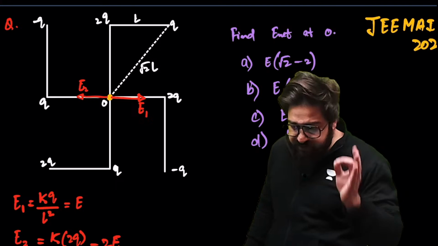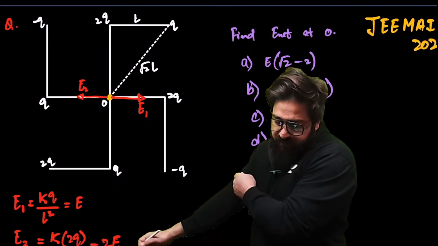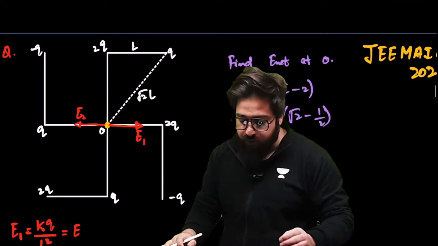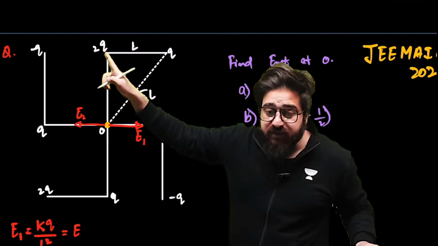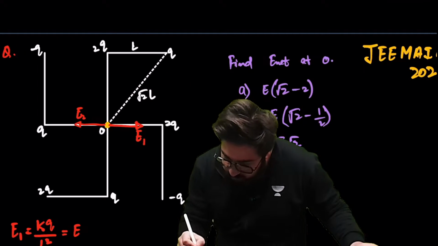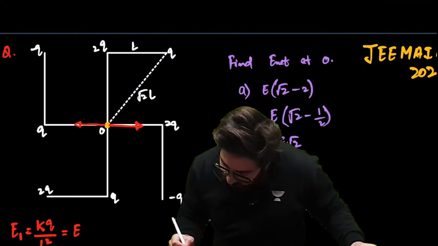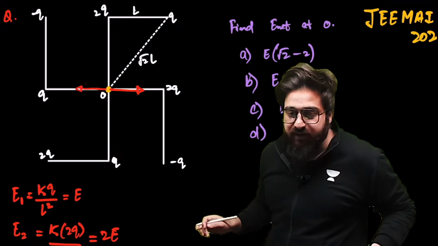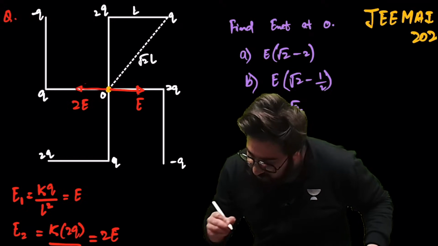Now, my dear friends, let me just tell you. What is the value of electric field over here because of this charge, because of this 2Q? Can we say because of this 2Q also? Let me just mark it over here, something like this only. Sir, we got this electric field as E. This is, we say, sir, 2E.